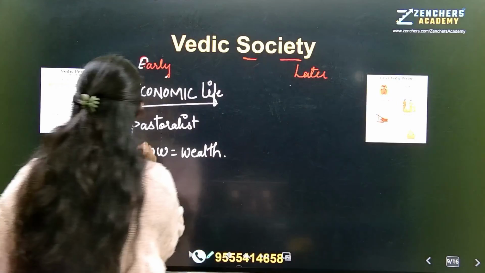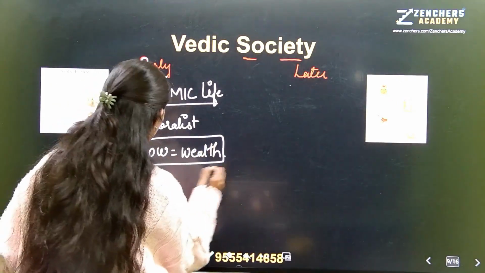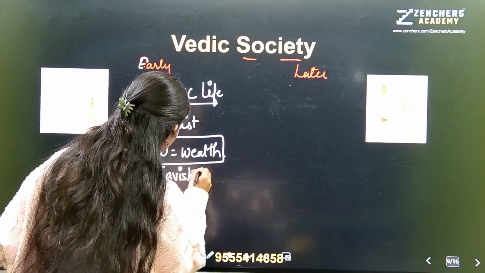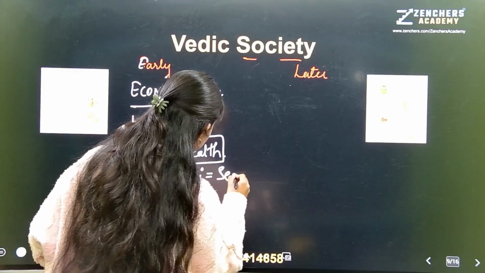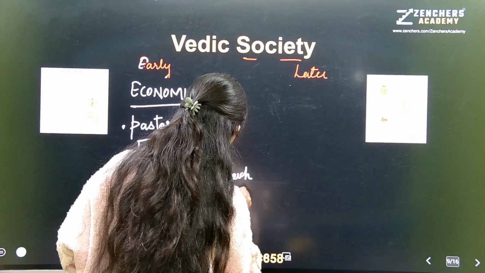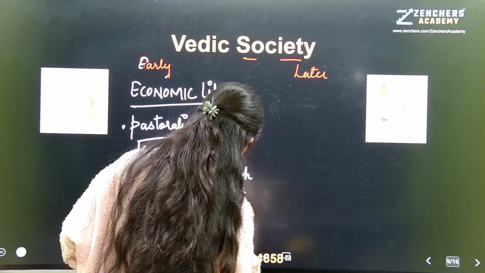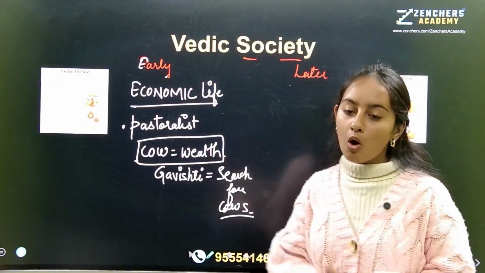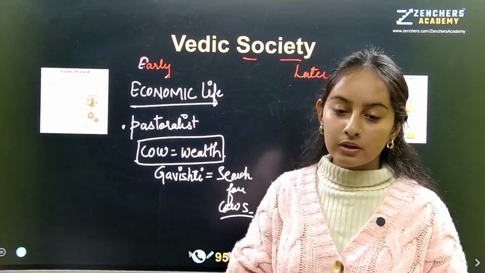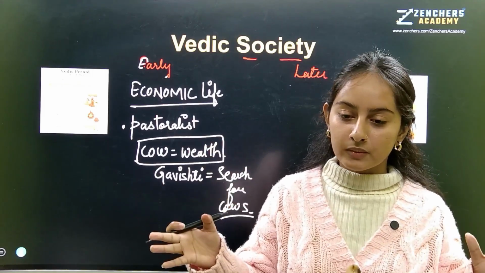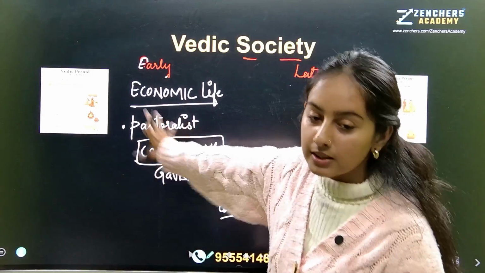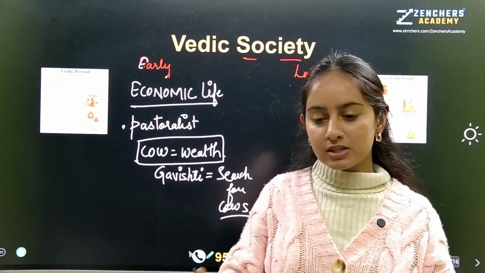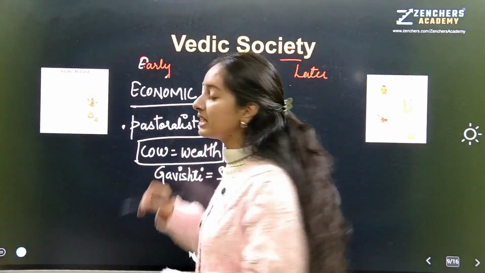Also, they used to do one thing known as gavishti. That means search for cows. So they used to search cows, they go on a war for cows. These things happened. King used to lead that war. Okay. So their economic life was based upon what? Pastoralism, we can say. Okay? So they were completely pastoralist.